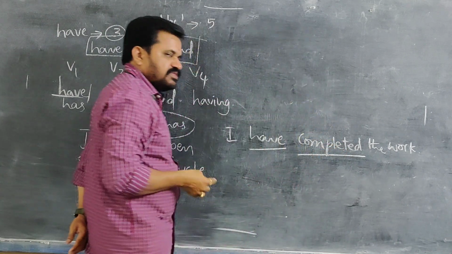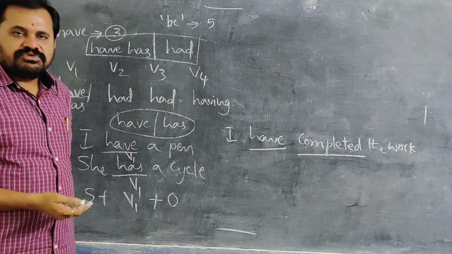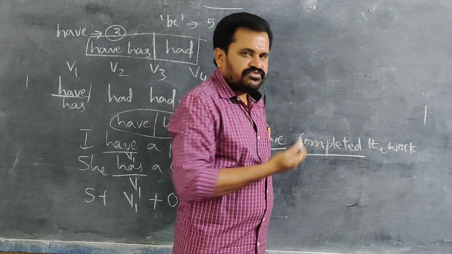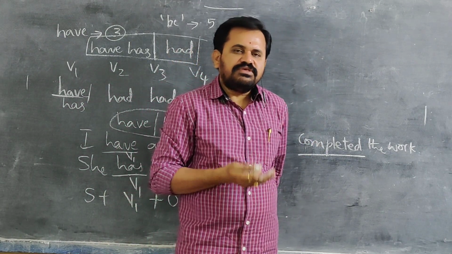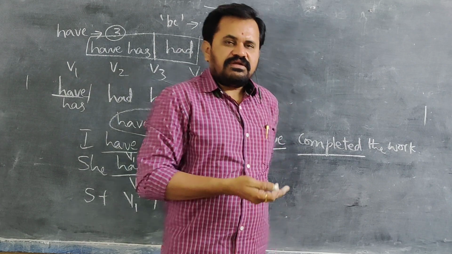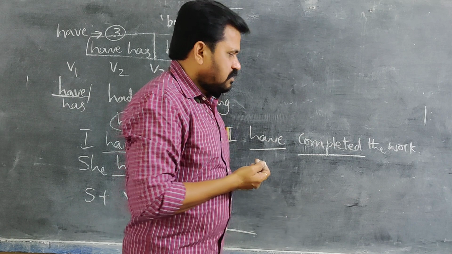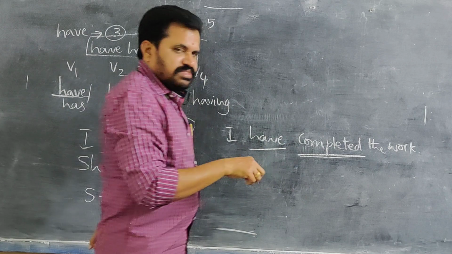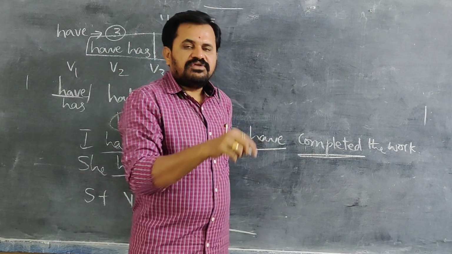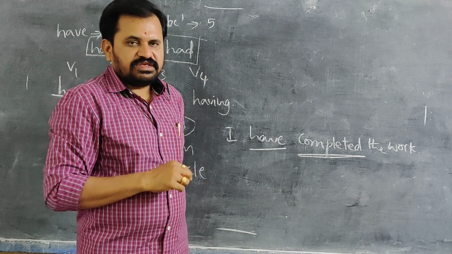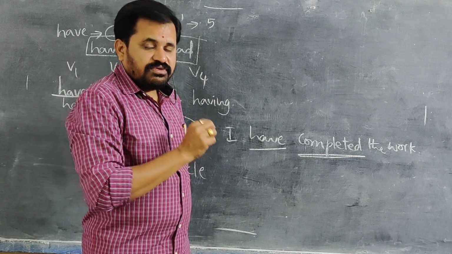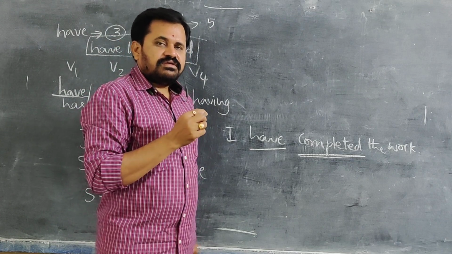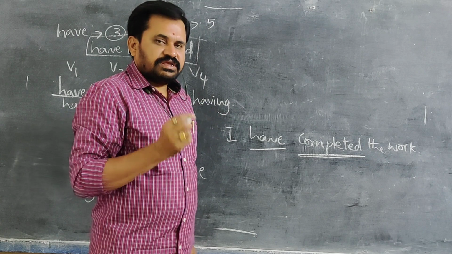You have to identify the number of this main verb, whether it is V1, V2, V3 or V4. V1 is complete, V2 is completed, V3 is also completed, V4 completing. So completed will come under V2 or V3, same word. What number do we have to consider here, whether V1, V2 or V3?